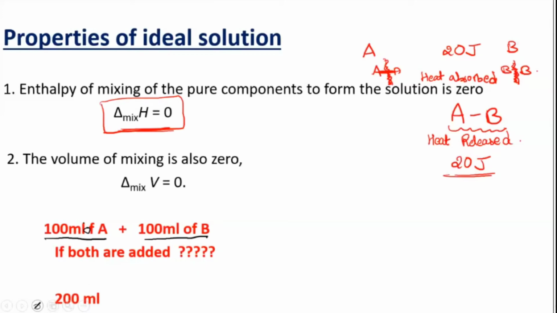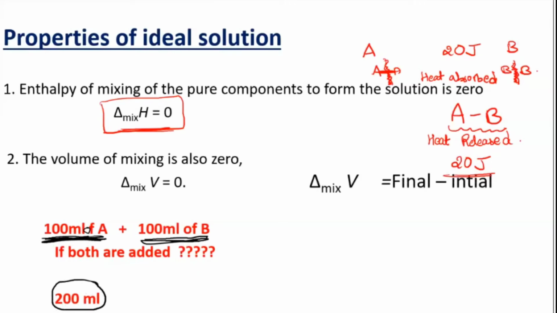That you will see later. But if it is an ideal condition, then whatever initial volume you have taken for A liquid and B liquid, when you mix them together, it will come out as the total volume. So 200 ml you are getting. Now if I have to calculate the change, delta means the change. How do you calculate the change? Final minus the initial. Final we got 200 ml, minus initial, which was 100 plus 100. So if you see the difference, you get 0.